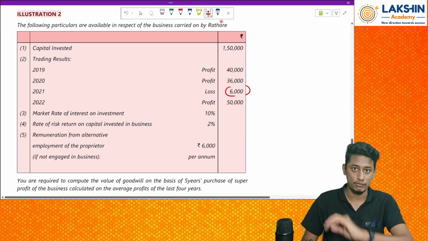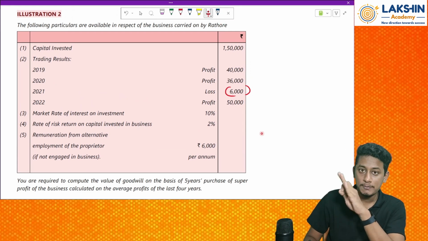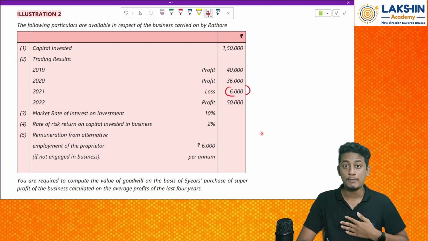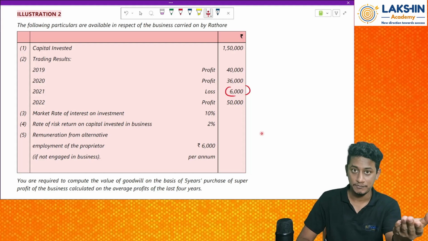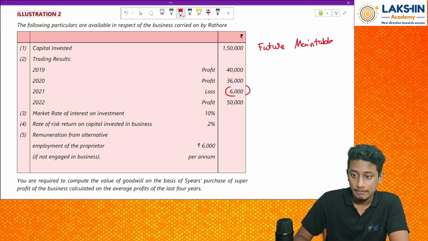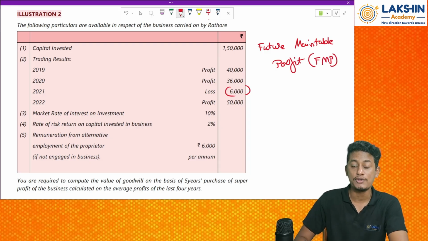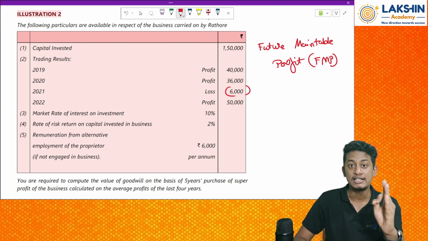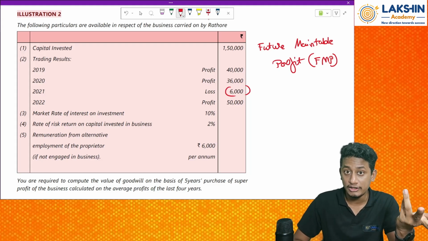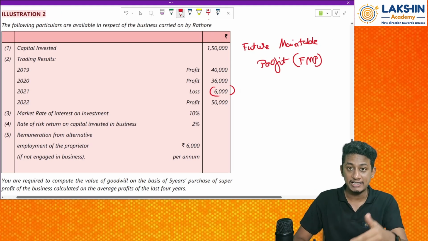Okay. There's a twist over here. See, whatever profits are given to you are the profits of the previous years. But you know that goodwill will be computed for the future years, right? For the future years, we will predict it. So you should find something called future maintainable profit. Now what does this FMP mean? Future maintainable profit. As the word says, in future, how much profit can be consistently earned? Now why do I need to find this? Because there might be some factors in some of the years.